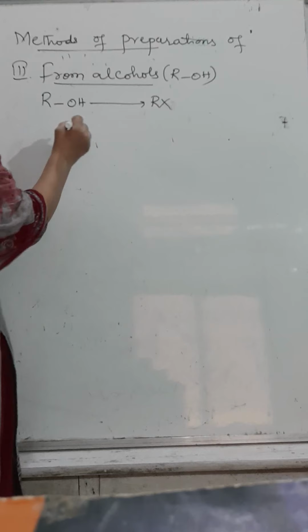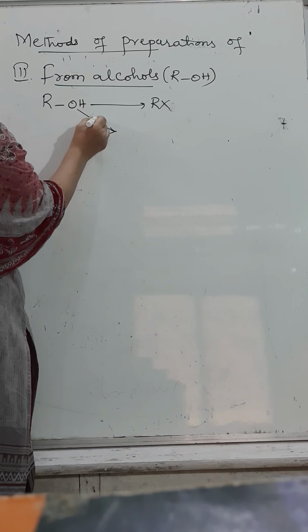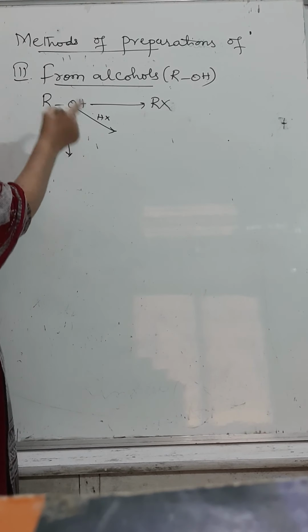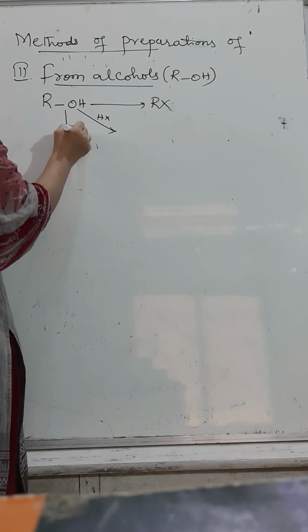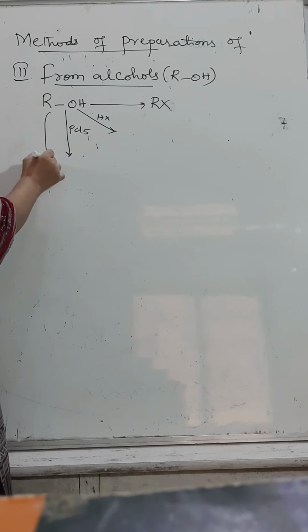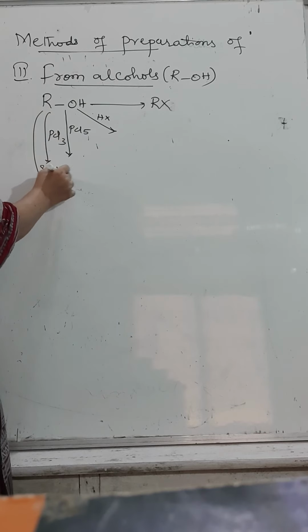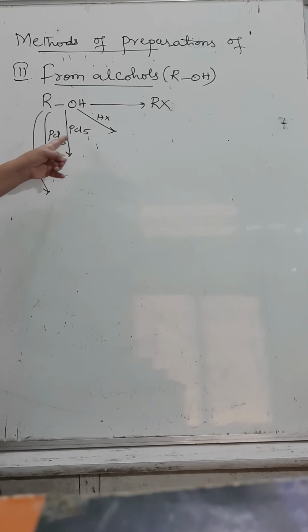This is possible either by adding HX, or by adding a halogenating agent like PCl5, PCl3, SOCl2. We can say that ROH can be converted into RX in different ways, either by taking HX, PCl5, PCl3, SOCl2. Instead of PCl3, we can take even PBr3 and PI3.